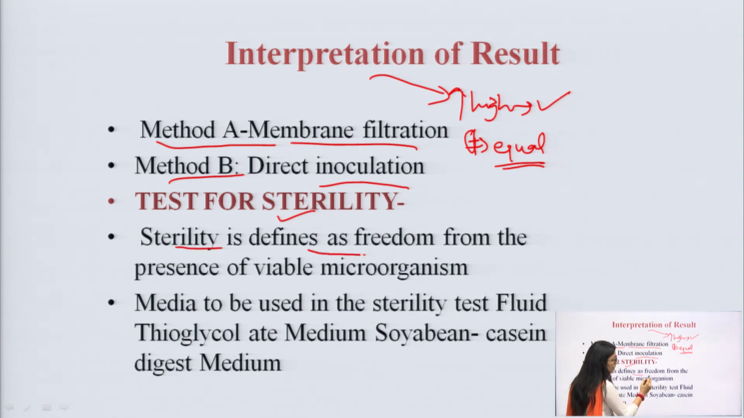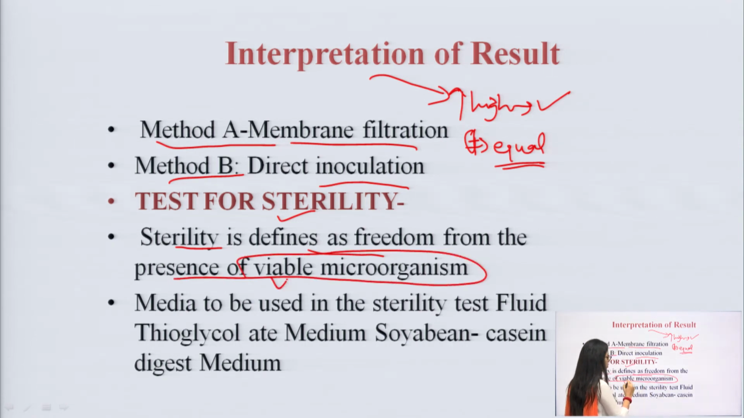Sterility is defined as freedom from the presence of viable microorganisms. What is the meaning of viable? Viable means living microorganism. When our formulation is free from any kind of living organism, it is called sterile. Of course, on all parenteral preparations, if you see the label, it is written that it is completely sterile, meaning it does not have any kind of microorganism. They claim that.